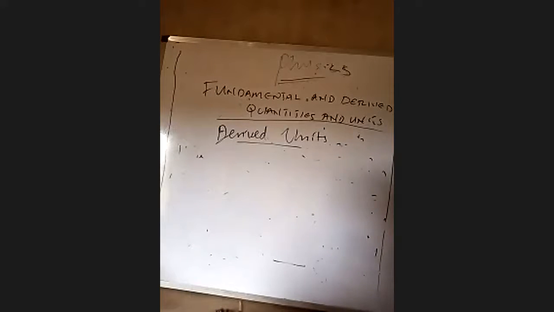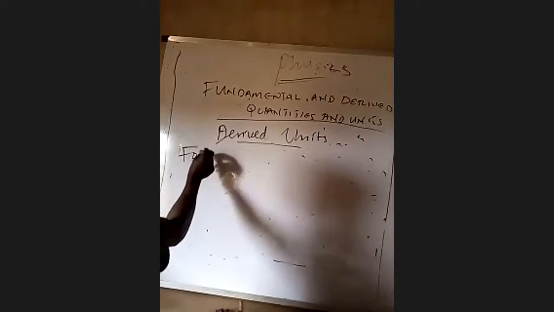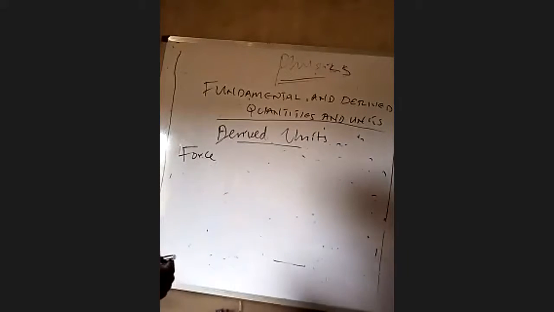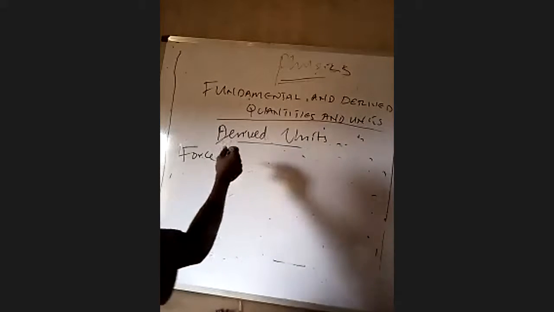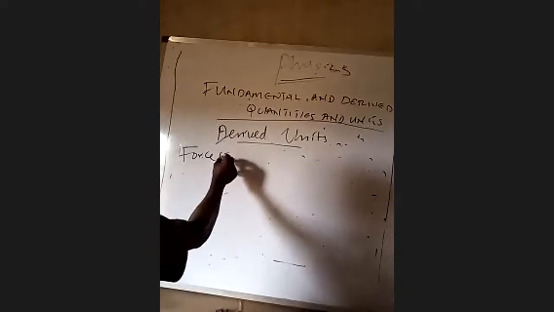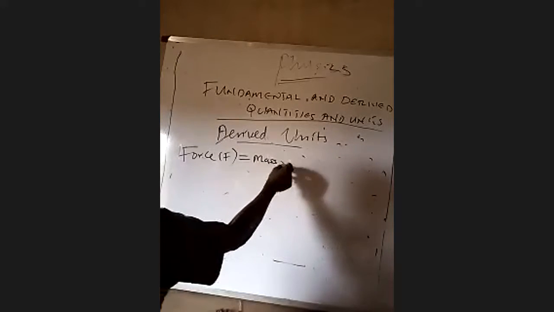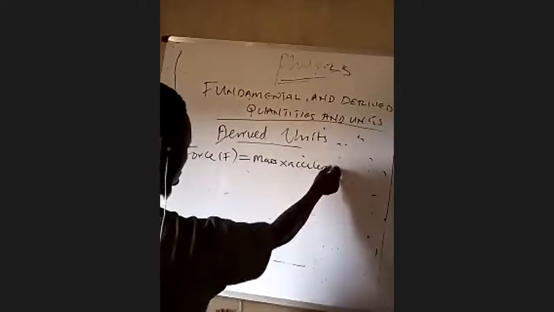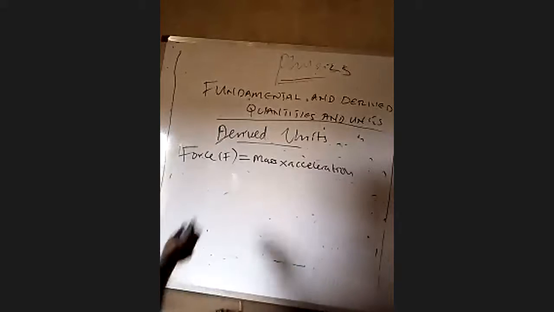So let's look into another physical quantity. Let's talk about force. To calculate force, we must know the mass of the body and the acceleration. The symbol for force is F. The formula for calculating force is mass times acceleration. That is the formula for calculating force.